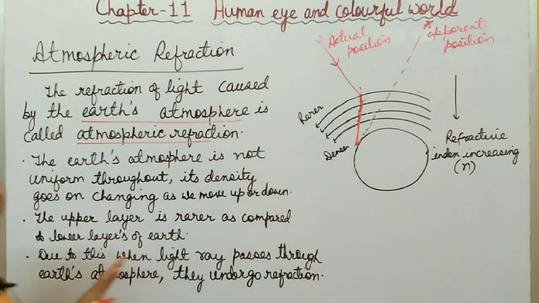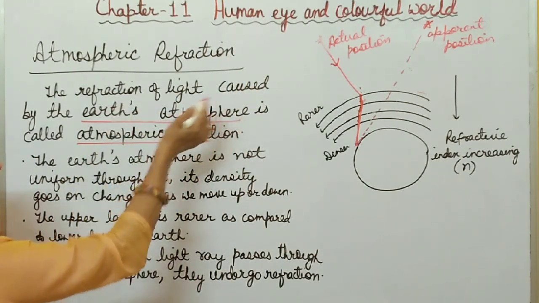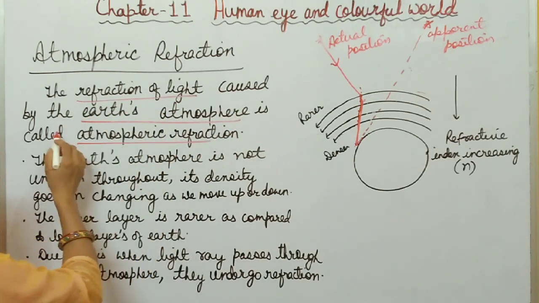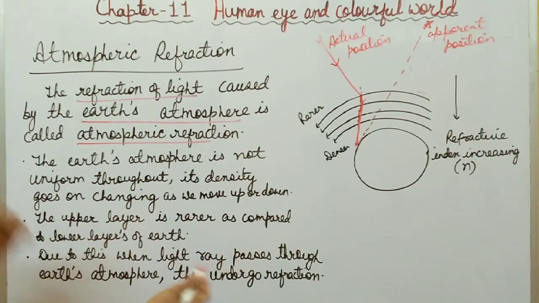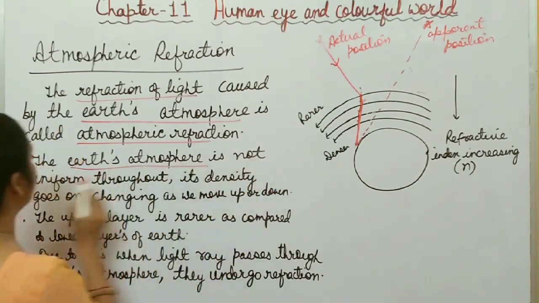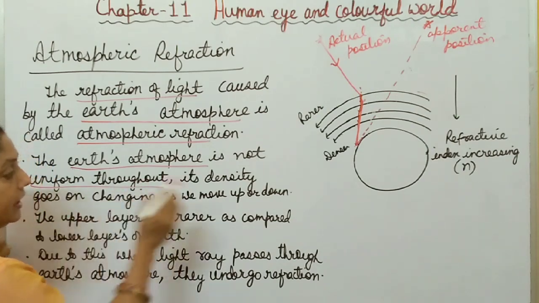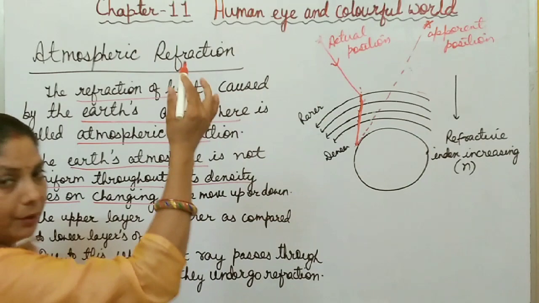This is about atmospheric refraction. So you write these two points. First, you write the definition: the refraction of light by the Earth's atmosphere is called atmospheric refraction. And why does this atmospheric refraction take place? Because the Earth's atmosphere is not uniform throughout. Its density goes on changing as you move up or down.